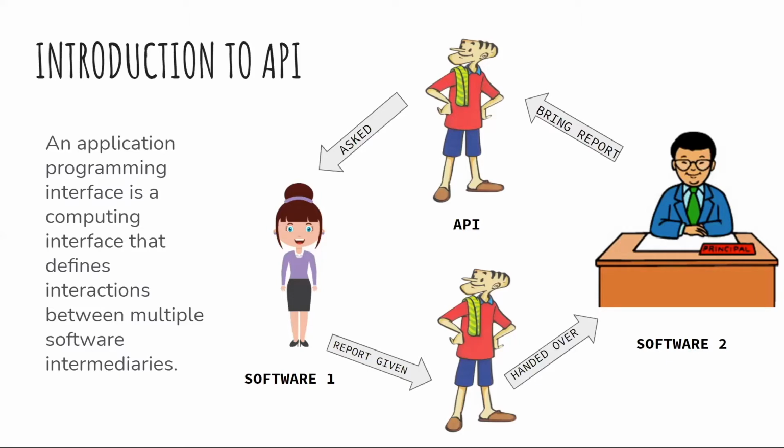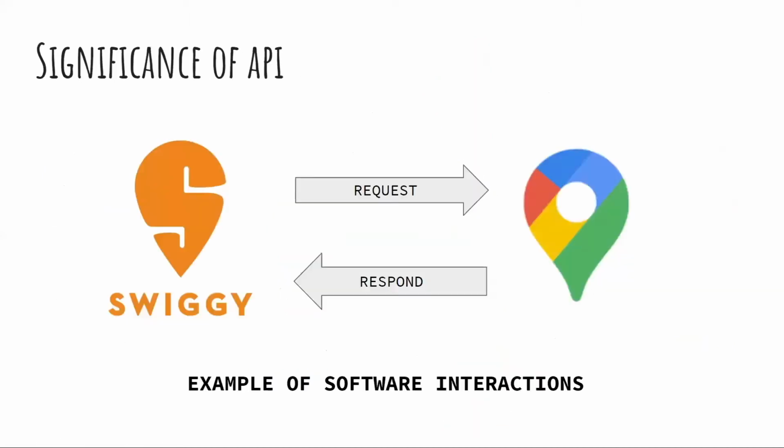So again, I am telling you, it acts as a means of communication between two software. Okay, coming to the next slide. Now, how does an API work in real life? Let's suppose you are opening your Swiggy app. When you open your Swiggy app to order something, you see a map in Swiggy: here is a restaurant, here is restaurant 2, or here is restaurant 3.